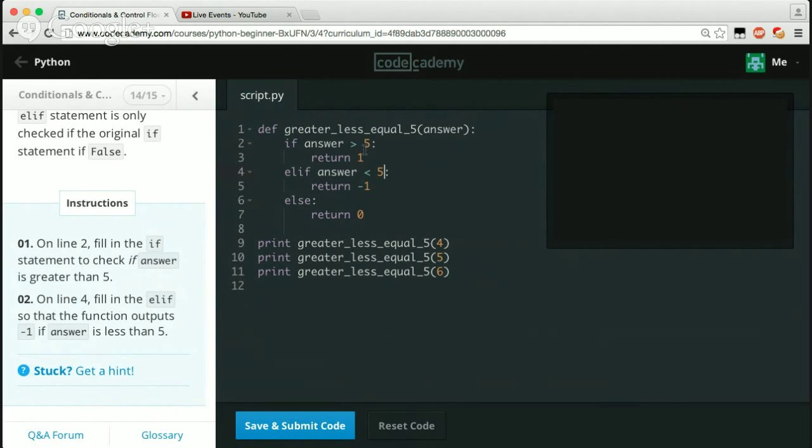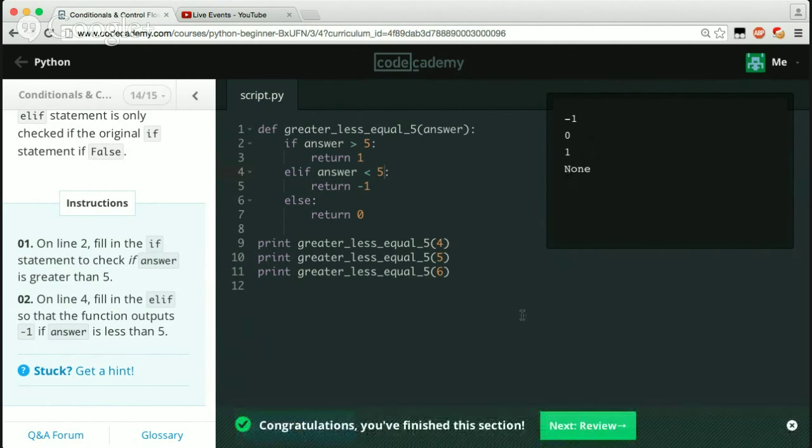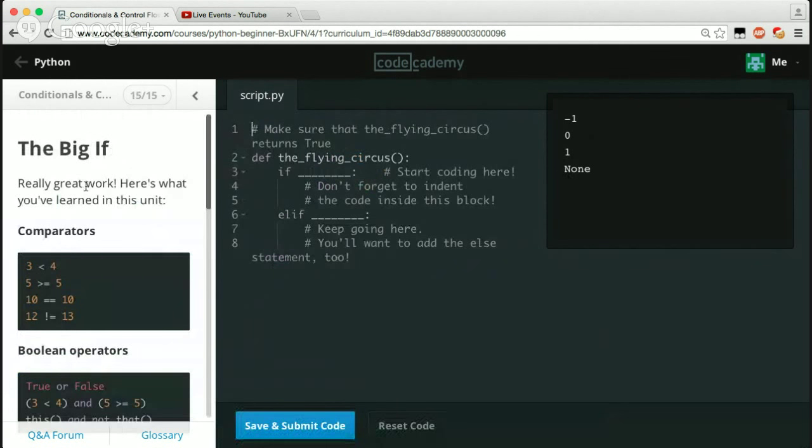And that is it. So right now, if the answer is greater than 5 on the first one, we're going to return 1. Okay, so we run this the first time. We're plugging in 4 for the answer. So is 4 greater than 5? No. Else if 4 is less than 5, obviously it is. So we're going to return -1. And then we're going to plug in 5. Is it less than 5? No. So we're going to get -1, 0, and then I guess 1. Let's see if that works. -1, 0, 1. Cool. Yeah, we're right. Awesome. Congratulations. Next exercise: The Big If.